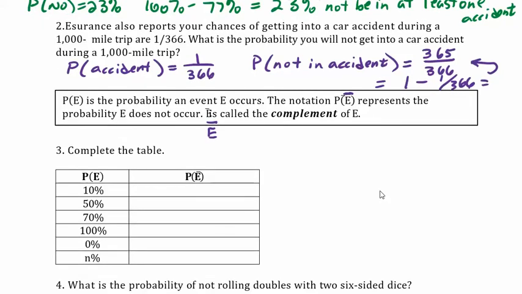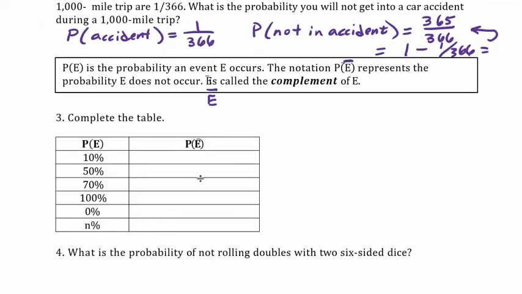All right, so let's complete this table. If the probability something happens is 10%, what's the probability that it doesn't happen? That's what this means over here. What's the probability that E doesn't happen? Got it? Yeah, that's going to be 100% minus 10%, or 90%. All right, why don't you pause the video, complete this table, and start it up when you're ready.